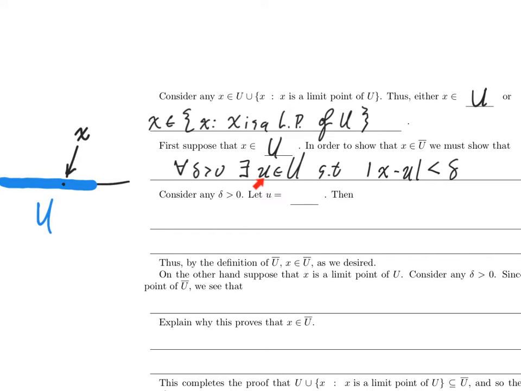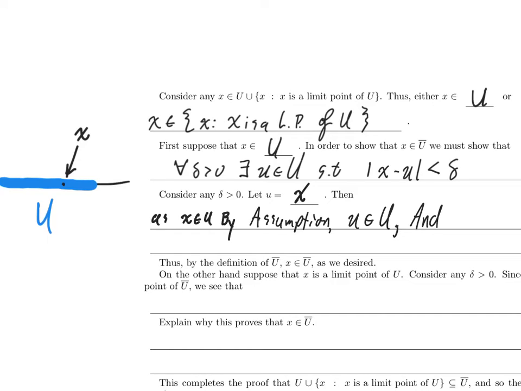Is x in u? Yeah, it is, by assumption. Is the absolute value of x minus x less than delta? Well, yeah, it's equal to 0. 0 is less than delta because delta is bigger than 0 by assumption. So that'll do. Consider any delta bigger than 0. We'll let u be equal to x. Then, as x is in u by assumption, u is in u.